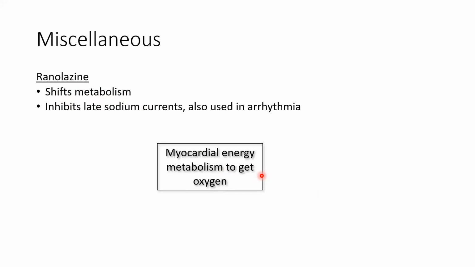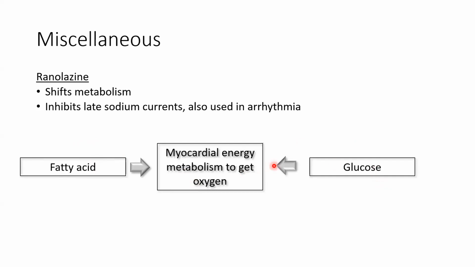They need oxygen, and oxygen can definitely come from blood, which is coming from the coronary artery. And second, it can come from metabolism. When fatty acids are metabolized, less oxygen is generated because less ATP is generated. When glucose is metabolized, more ATP is generated, and that's why more oxygen is generated.